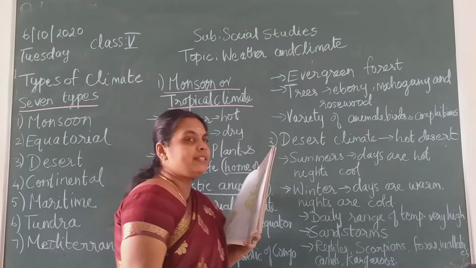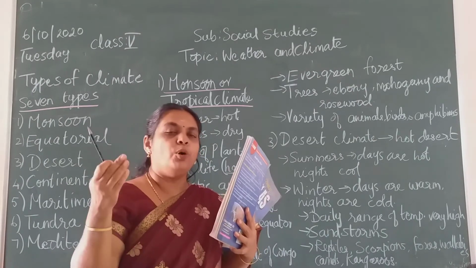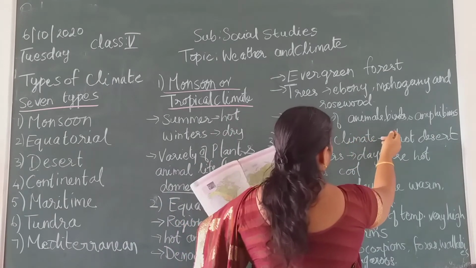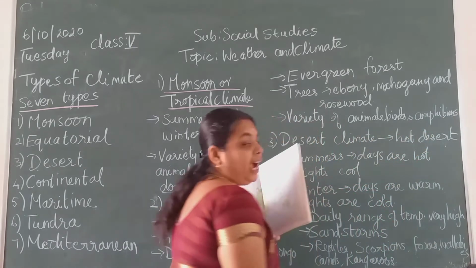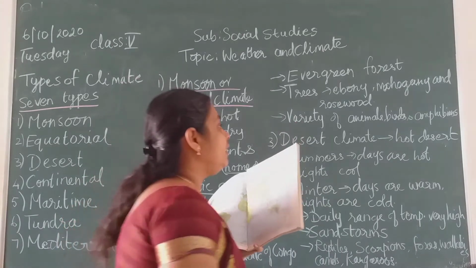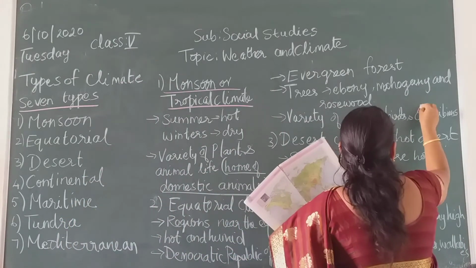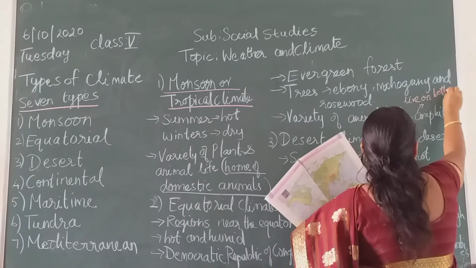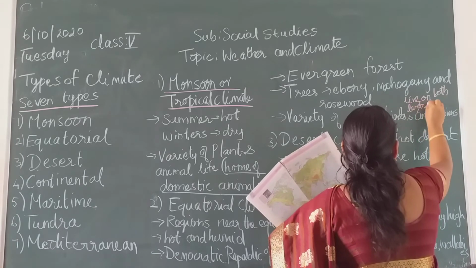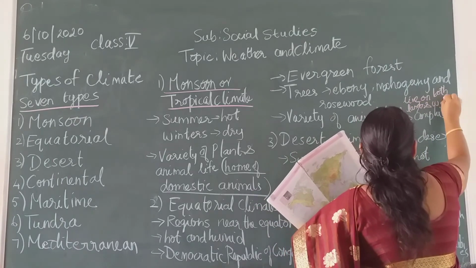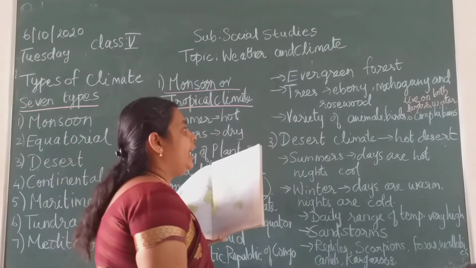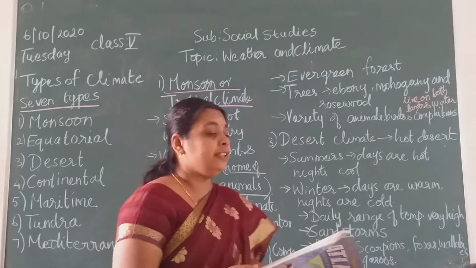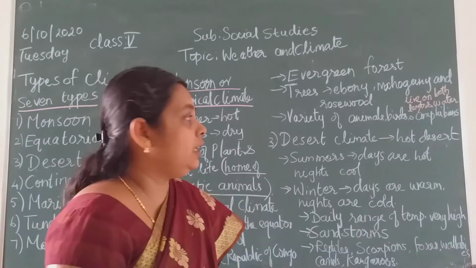Then children, as we see, it's flora and fauna, both plants and animals. So a wide variety of animals are also found here, birds and amphibians. Amphibians means the animals which live on both land and water. They are called amphibians, like crocodile, frog, then your tortoise, a turtle, like that.